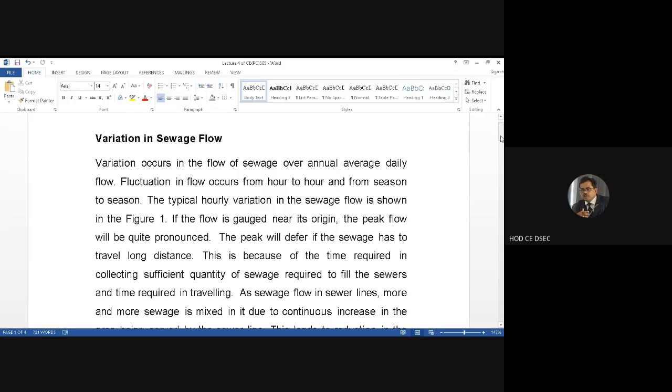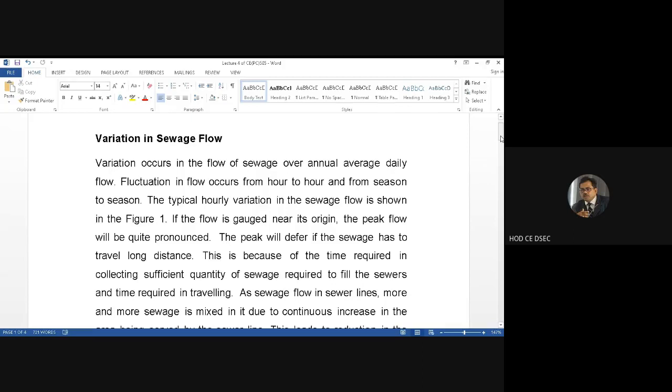But fluctuations in flow occur from hour to hour and from season to season. As I have shown you in the hourly variation graph just now, the peak values are at 6 p.m. and 8 a.m., depending upon our usage of the water as per our functional usage. So definitely there is an hourly variation of the sewage flow that we have seen.